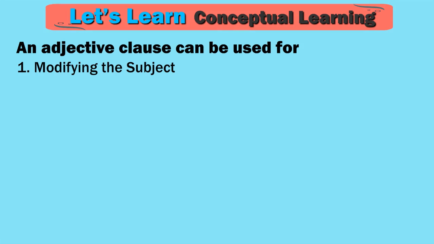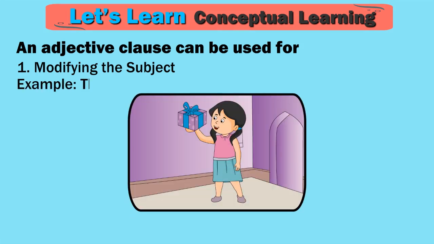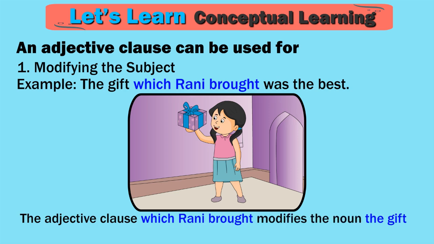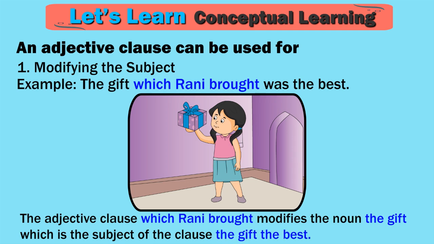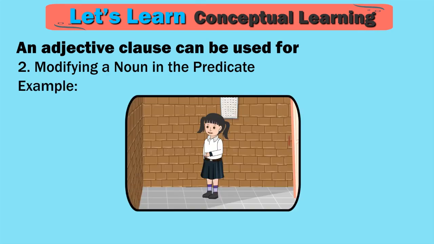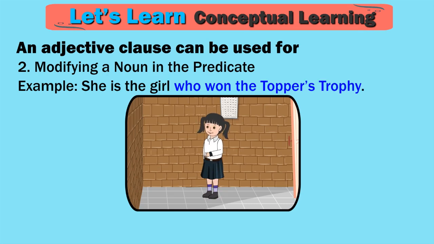Example, the gift which Rani brought was the best. The adjective clause which Rani brought modifies the noun the gift, which is the subject of the clause the gift was the best. 2. Modifying a noun in the predicate. Example, she is the girl who won the topper's trophy.